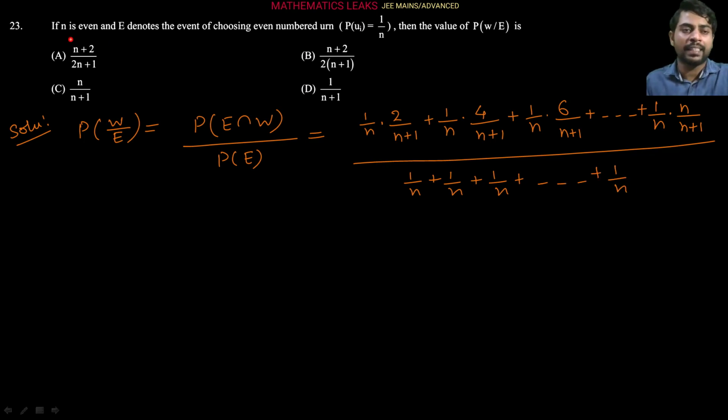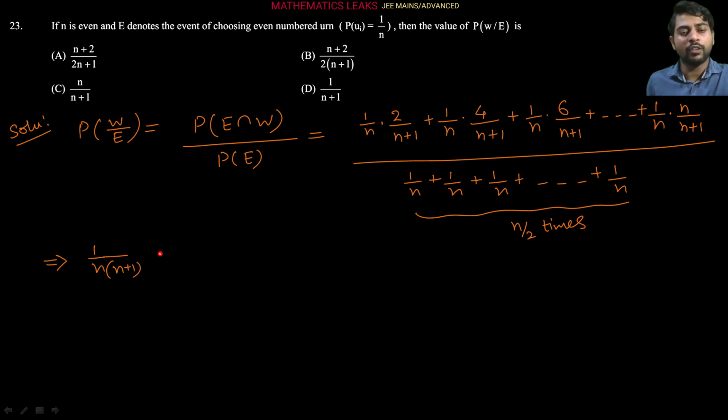So as I said, n is the total number of urns. So the total number of even numbered urns, as I said already, will be n by 2, right? So it is n by 2 times. Now we can simplify it. We take 1 upon n common from all, and since n plus 1 is also in the denominator, we write n into n plus 1 taken completely common, right?